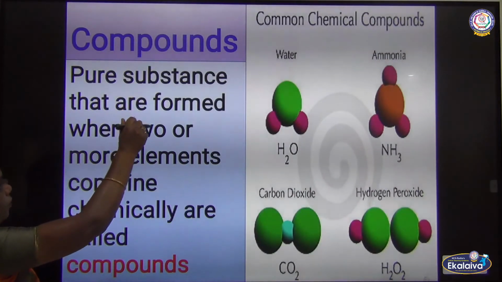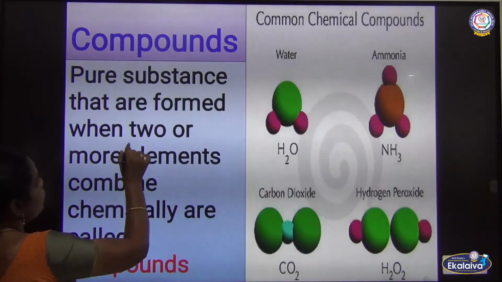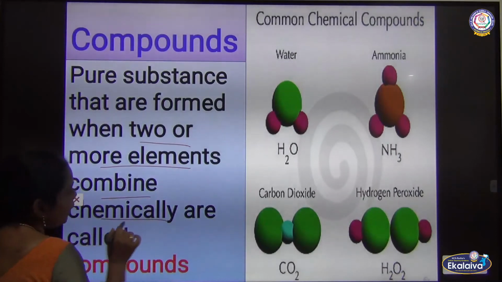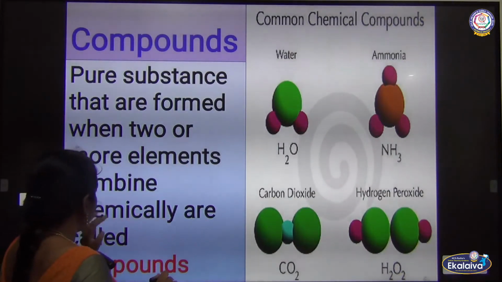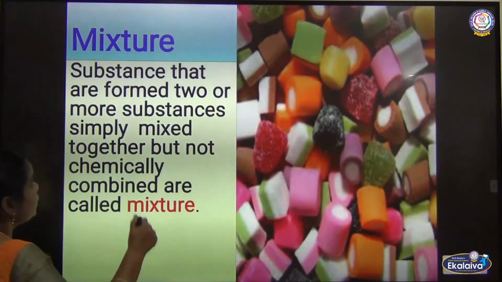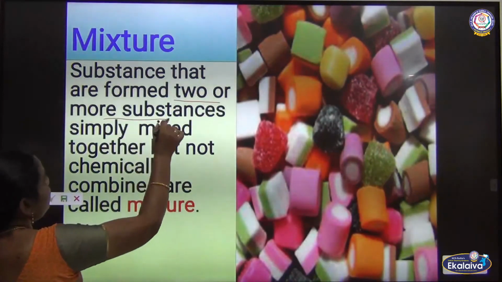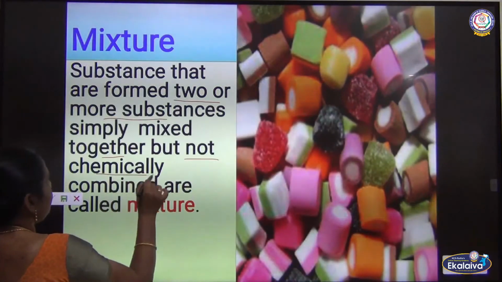A compound is formed when two or more elements combine chemically to form one compound. But a mixture is two or more substances mixed together but not chemically combined.